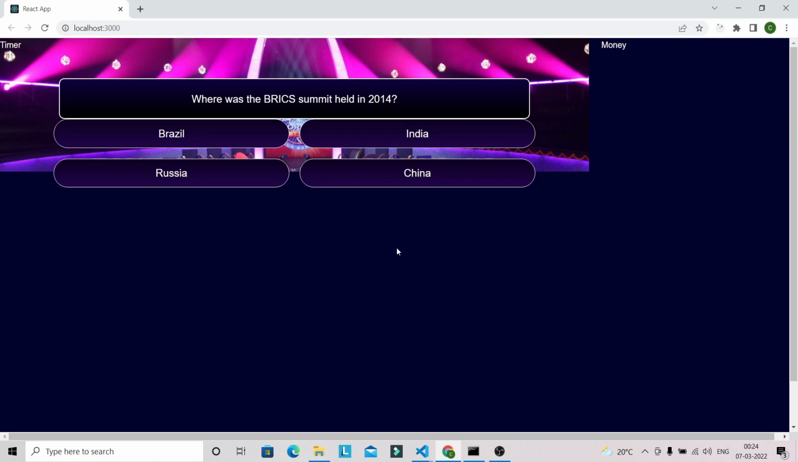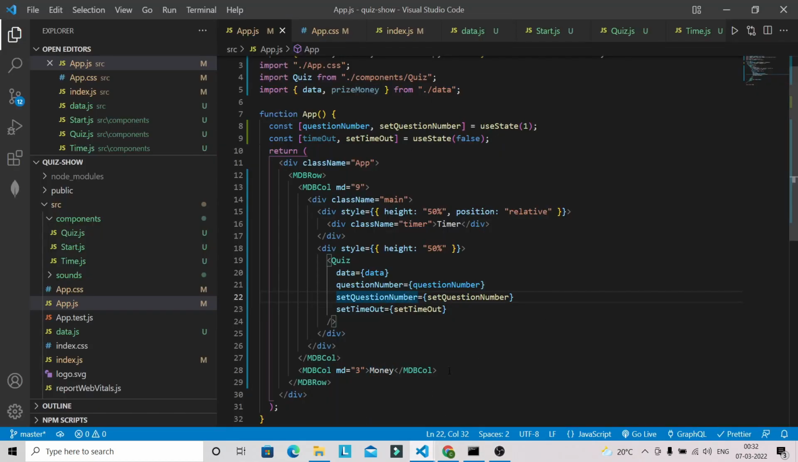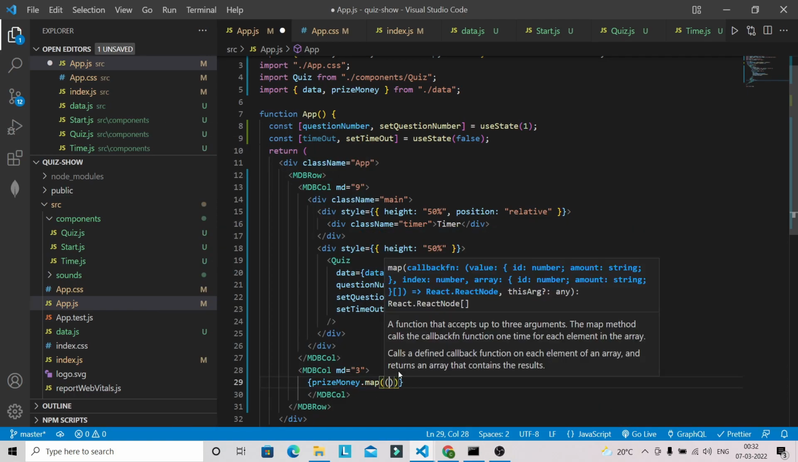Now you can see that we are able to see our question along with the answers, but we should have some gap between the answers and the question. So we need to work on this prize money section. Let's go to VS Code, and inside this column 3 we have our prize money, and we can map this one with the item.